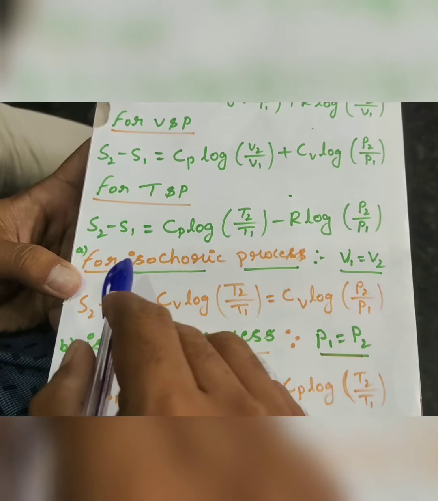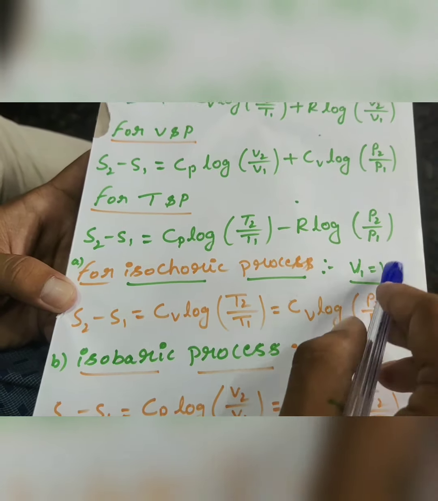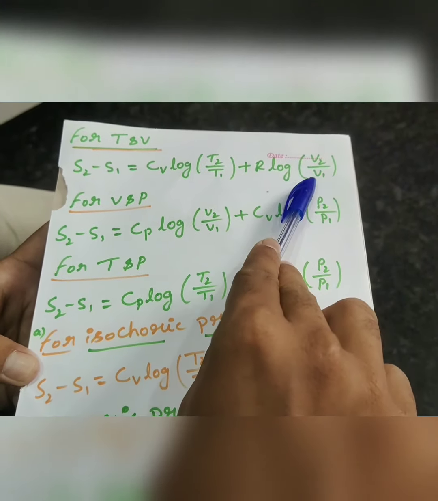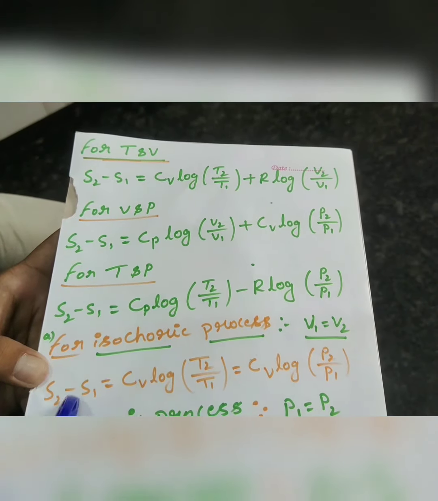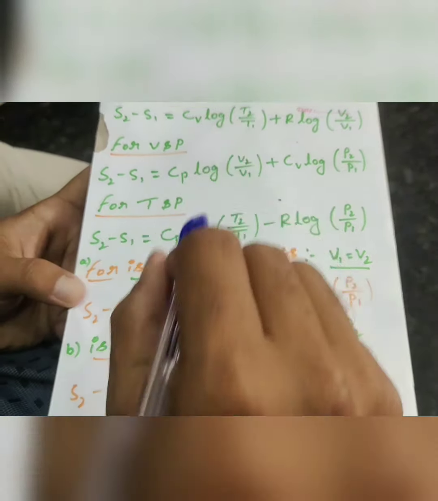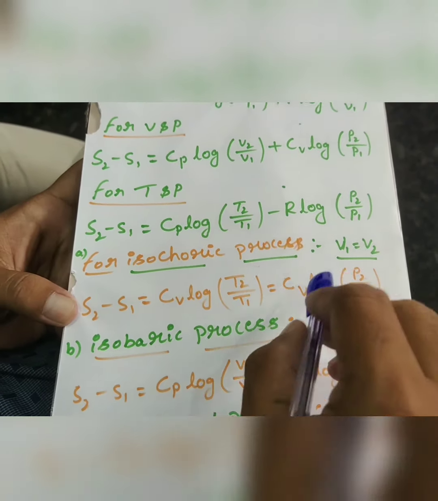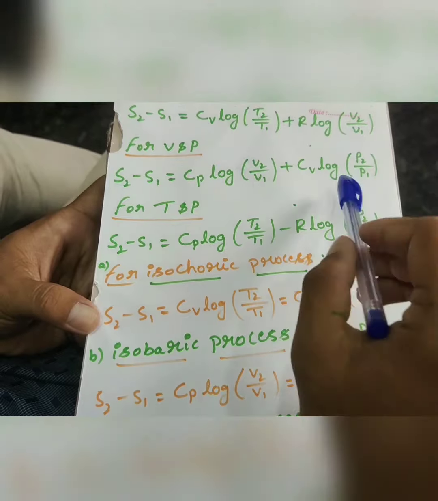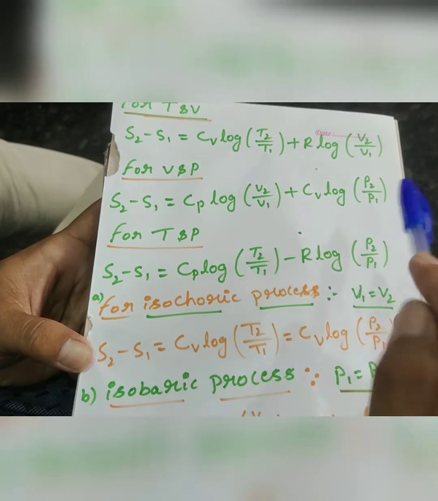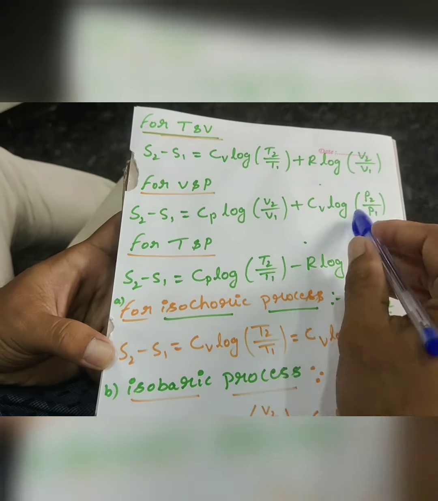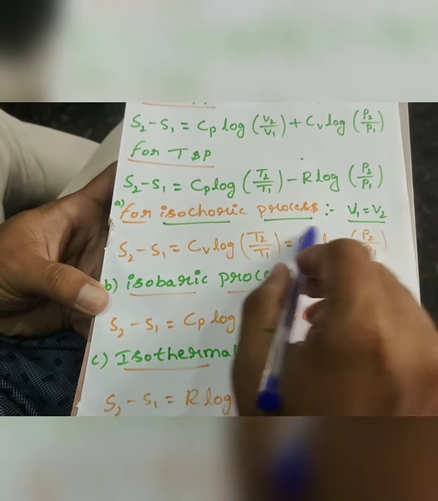in the isochoric process, volume remains constant, that is V1 is equal to V2. So here V2 by V1, this becomes 0. So the change in entropy remains Cv log T2 upon T1. Another term is there, where volume is also present, so this becomes 0. Now Cv log P2 upon P1 remains. This is the change in entropy for the isochoric process.